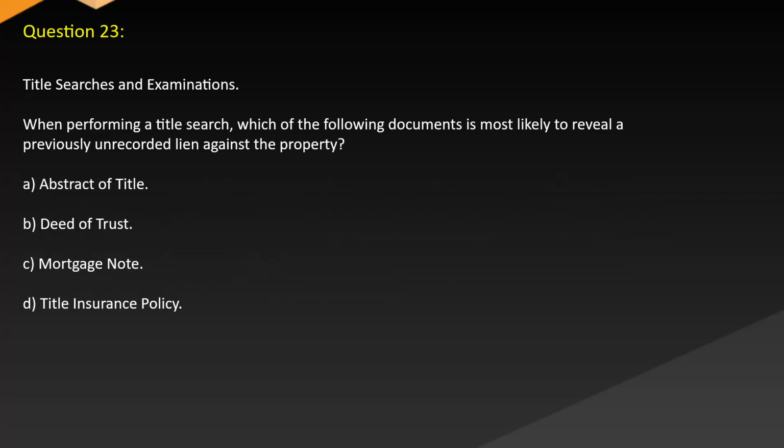Question 23. Title searches and examinations. When performing a title search, which of the following documents is most likely to reveal a previously unrecorded lien against the property? A. Abstract of title. B. Deed of trust. C. Mortgage note. D. Title insurance policy.